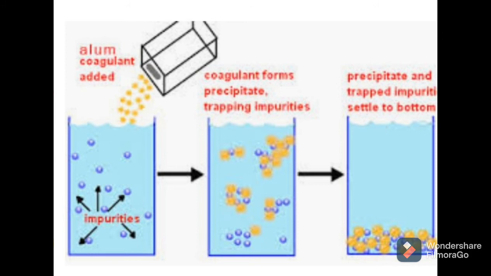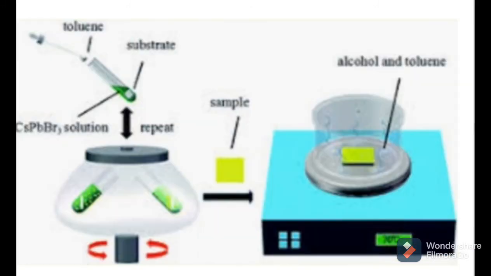The next method which we are going to study is the centrifugation method. So what is the centrifugation method? Centrifugation is used to separate particles, as you can see in the diagram. If you want to separate heavier particles and lighter particles from each other, then the centrifugation process is used.